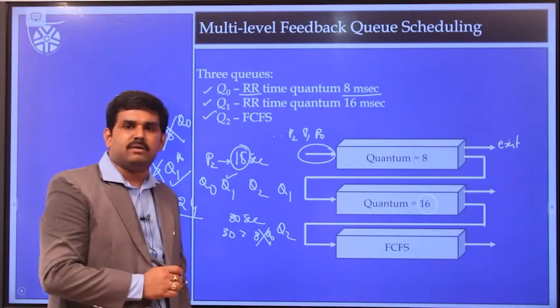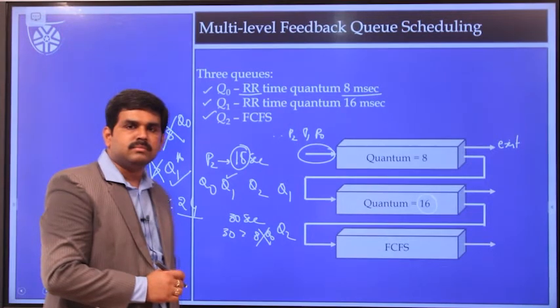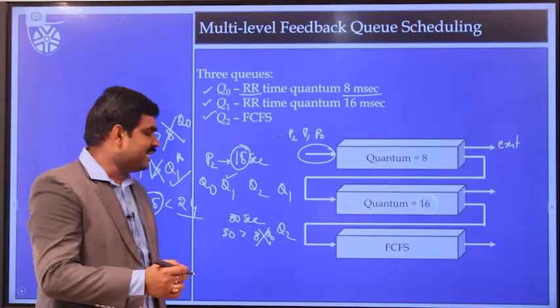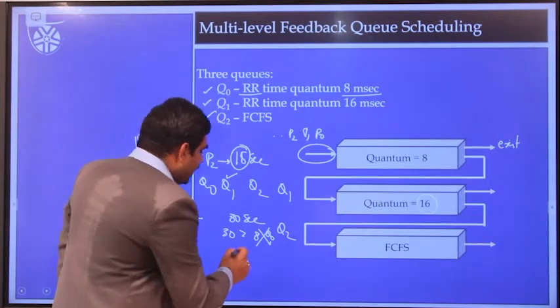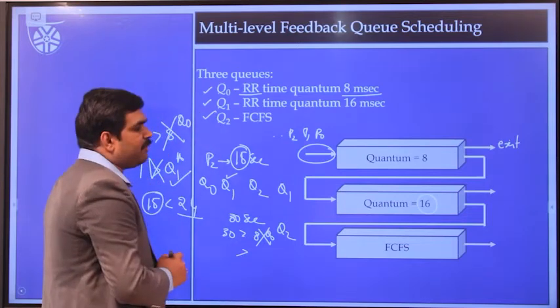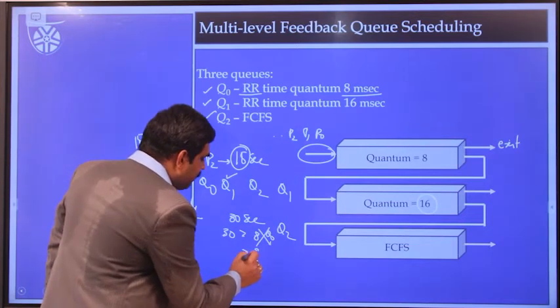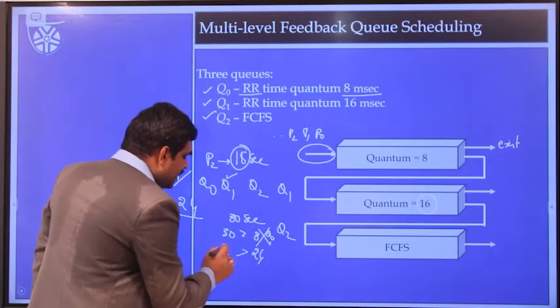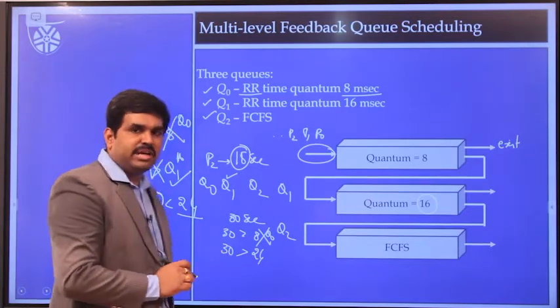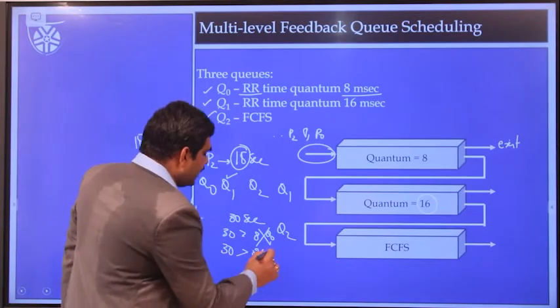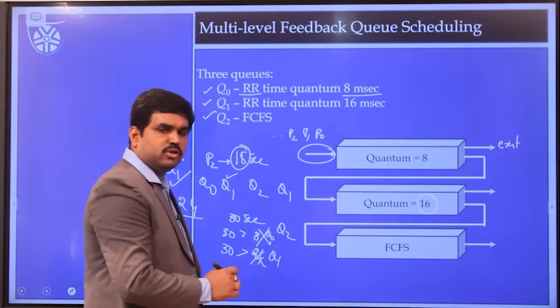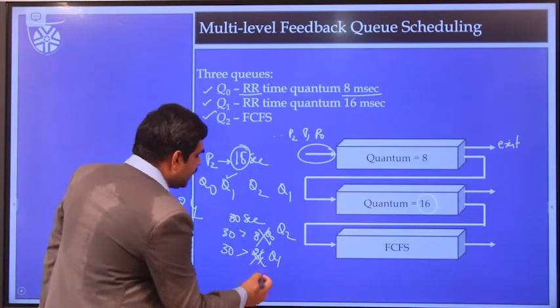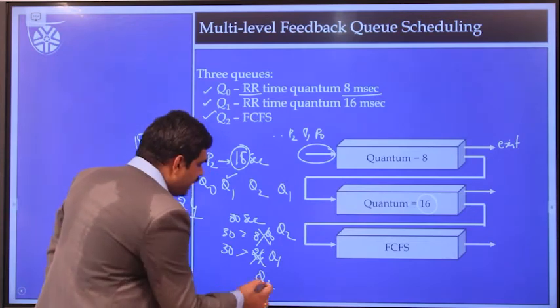Where is it getting completed now? It is getting completed in Q1. Here in Q1, we are going to assign the CPU for 16 more seconds. Means 8 plus 16, that is 24 seconds. Is 30 less than 24? No. Means it is not getting completed even in Q1. Where is it getting completed now? It is going to be completed in Q2 only.